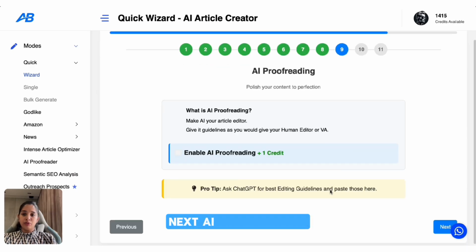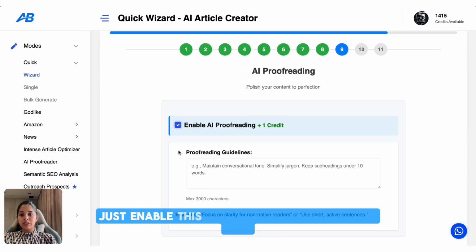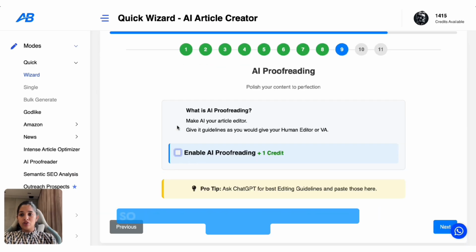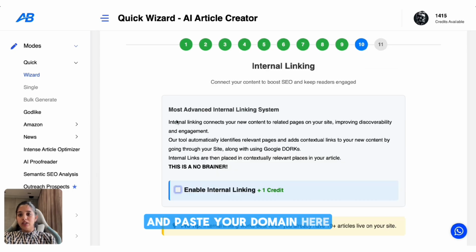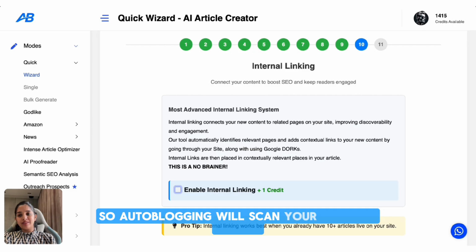Next, AI proofreading. Just enable this and quickly leave a note here. So it will automatically check the grammar, spelling and readability before the blog is even delivered. Next, internal linking. You just have to enable this and paste your domain here. So autoblogging will scan your existing articles.